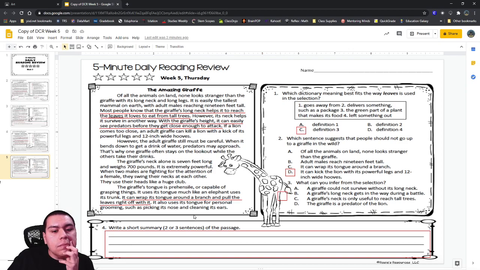It says, however, its neck helps it. If a lion comes too close, an adult giraffe can kill a lion with a kick of its powerful legs. Okay, so if a lion comes too close, an adult giraffe can kill a lion with a kick, powerful legs. All right, very good. So we should have proof for all of our answer choices.